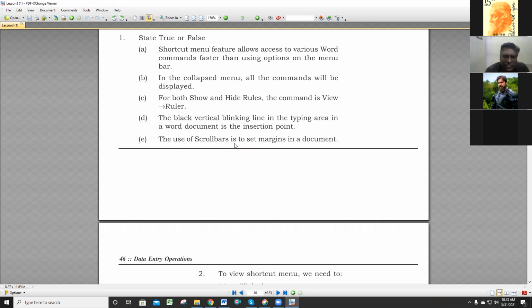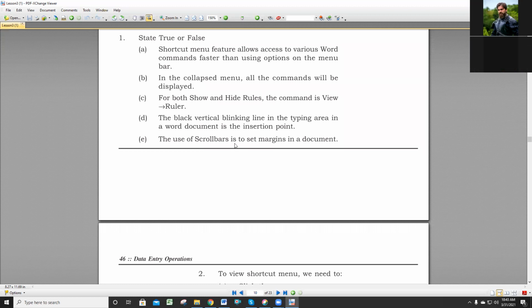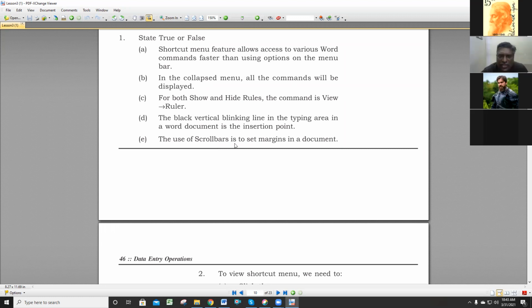Now the sentence says the scroll bar is used to set margins. With the help of the scroll bar, we can set the margin. No, sir, it's false. So which one is the correct answer? Sir, to move up or down. Yeah, but we need to set the margin in the document.